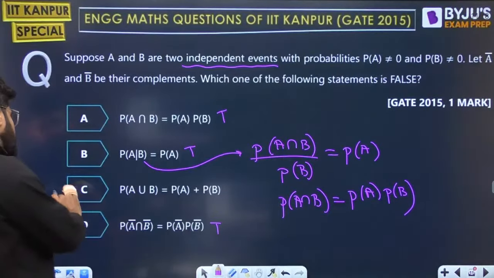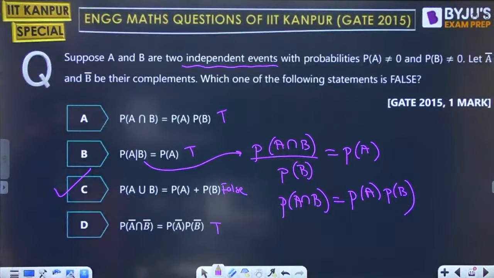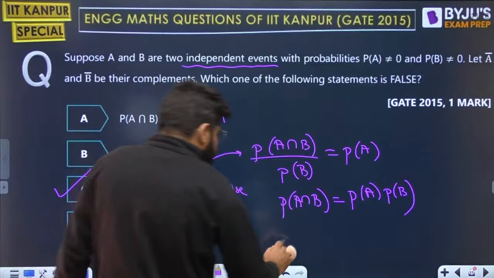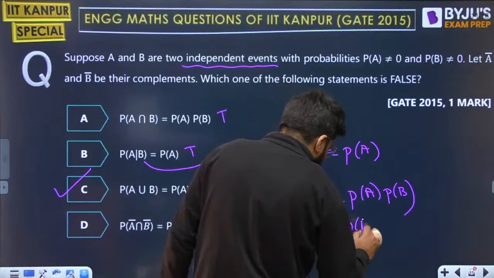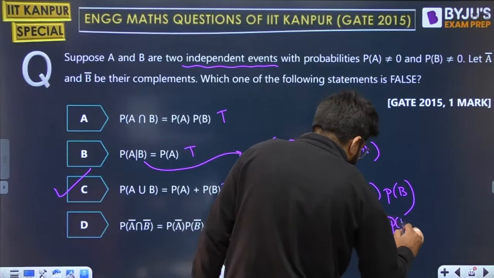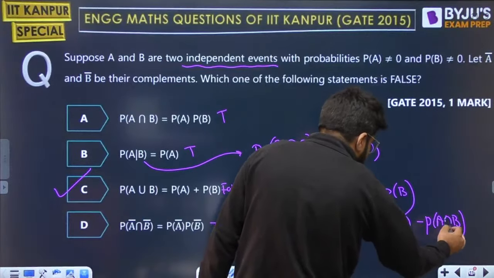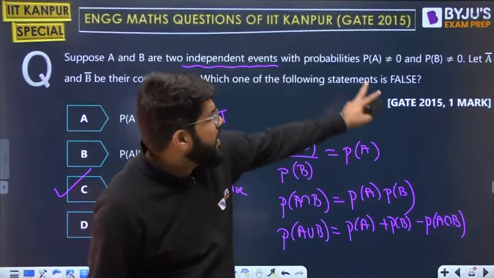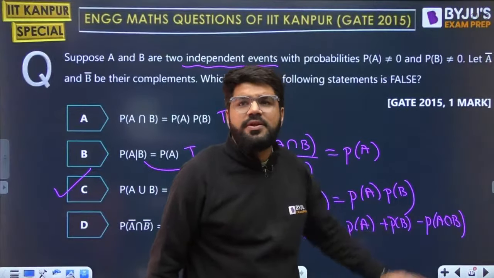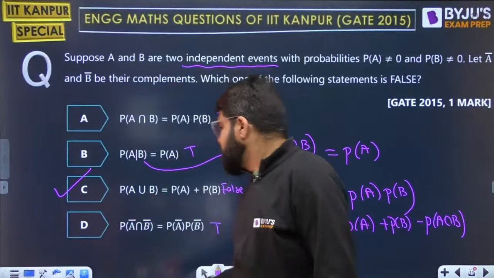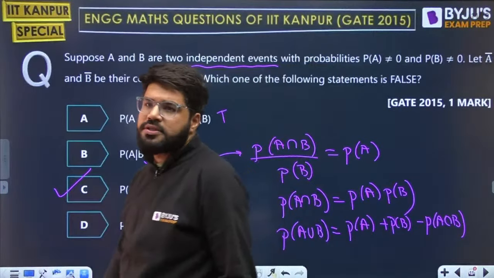The only problem is with option C. That is going to be false. Why? Because P of A union B is equal to P(A) plus P(B) minus P of A intersection B. P of A intersection B is P(A)P(B) and both the probabilities are non-zero, so this term is going to be non-zero. In option C, they have vanished this term, that means they have taken it to be 0. That is wrong. So C is false.